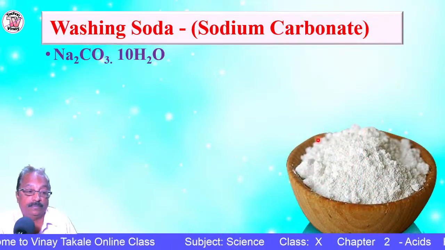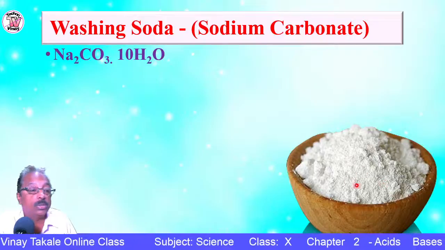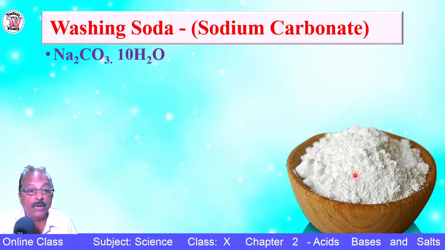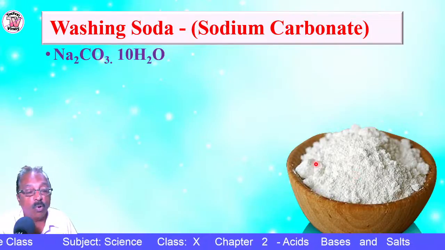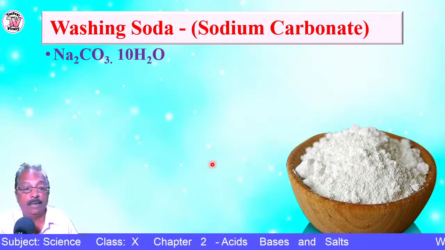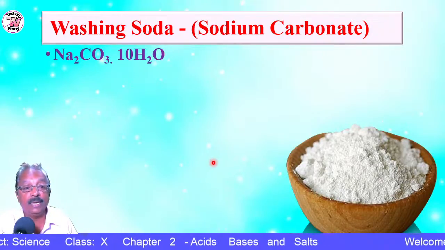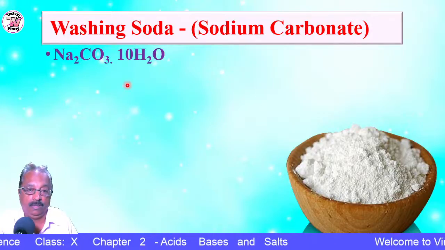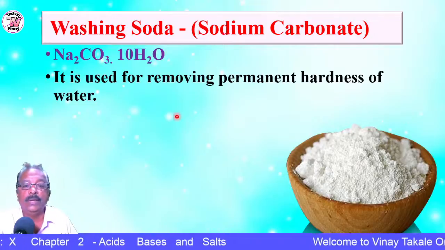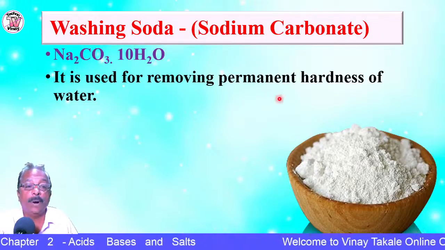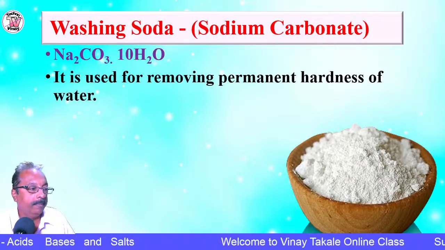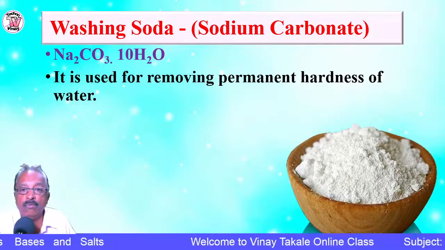So this is washing soda, sodium carbonate. It is available in the local store. You might have also used it in our homes to wash the clothes and all. One of the uses is that it is normally used as a cleansing agent for cleaning purposes. Another use is that it is used for removing permanent hardness of water.